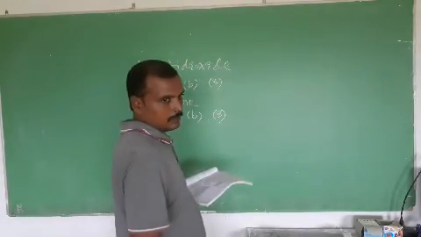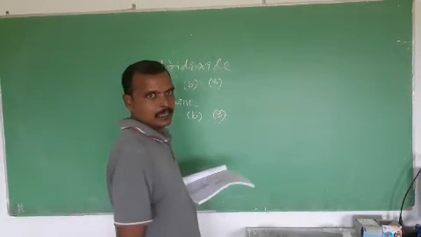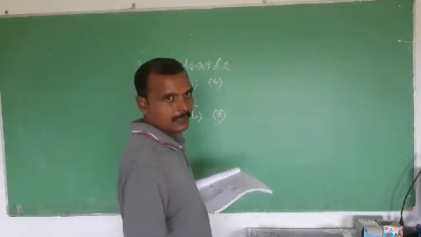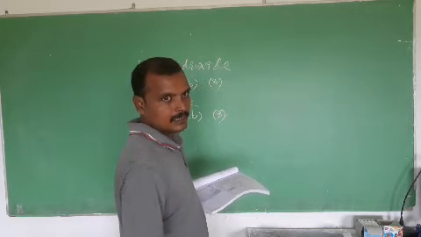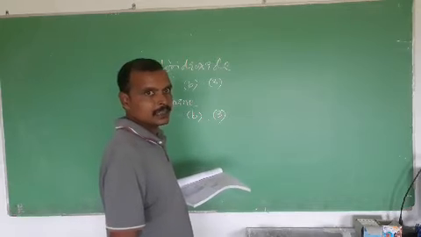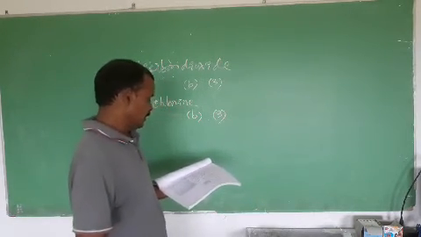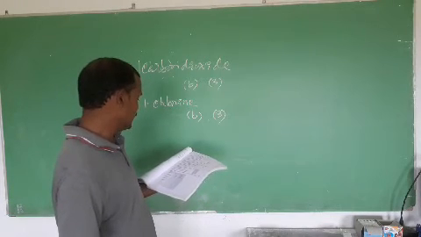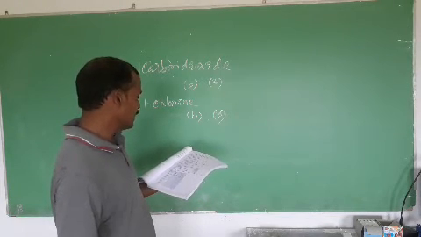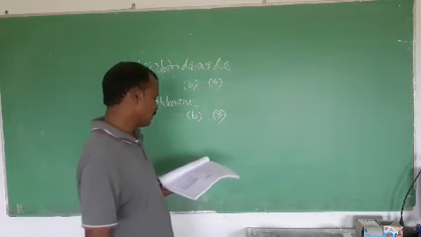Chlorine is also found in liquid state, but not at normal temperature and pressure. When the pressure is increased and temperature is lowered, it is found in liquid state. So if you want, you can write both liquid and gaseous, but normally you write gaseous state.